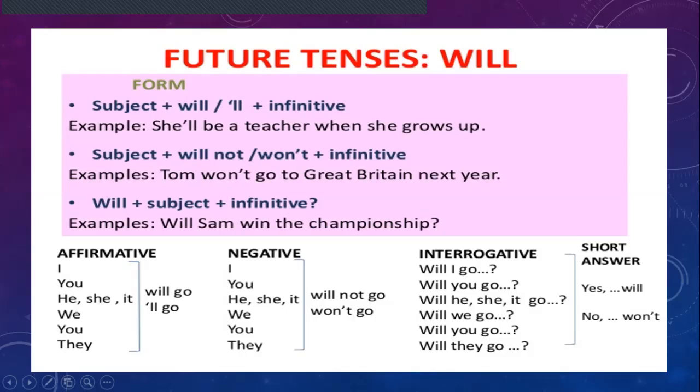When we ask a question, usually we put will at the beginning. So will, the subject, and then the verb. Will you go to Mexico City for vacation, for example? Will she go to Mexico City? Will we go to school next week? Will you go to Colegio Americano tomorrow? Will they go to the beach on the weekend? And for short answers, you can say, yes, we will, or no, we won't. Yes, I will, or no, I won't. It depends on the subject that you're speaking about, if it's I, you, he, she, it, we, or they.